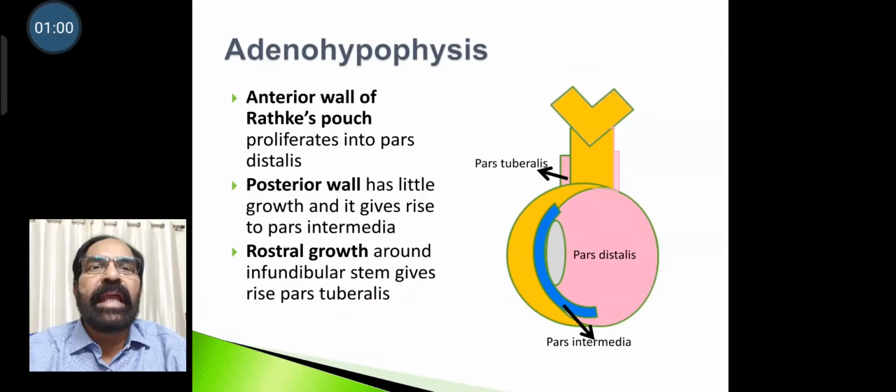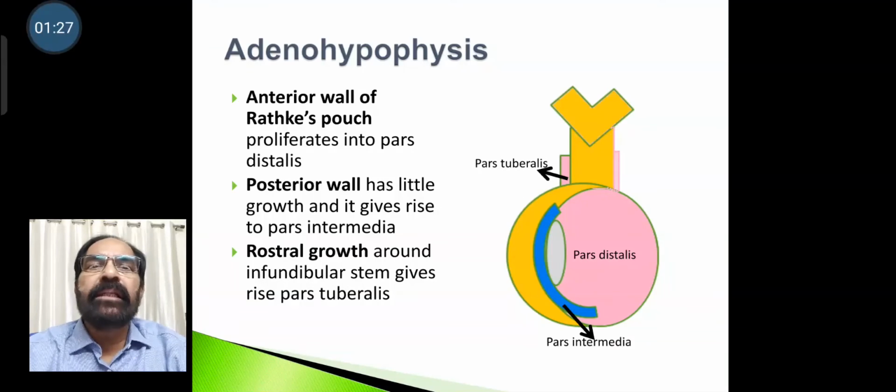Adenohypophysis has got one anterior wall. So the anterior wall of Rathke's pouch proliferates into the pars distalis part of the pituitary gland. The posterior wall has little growth and it gives rise to pars intermedia.